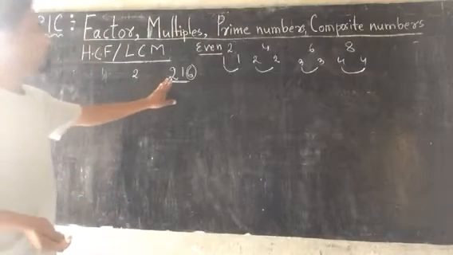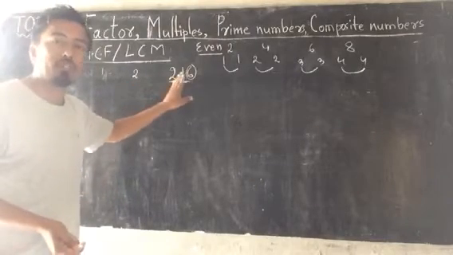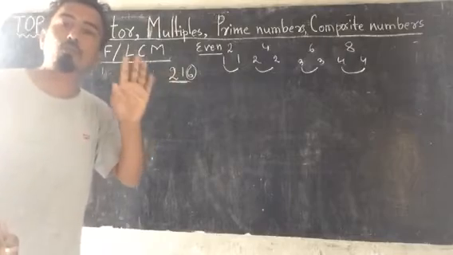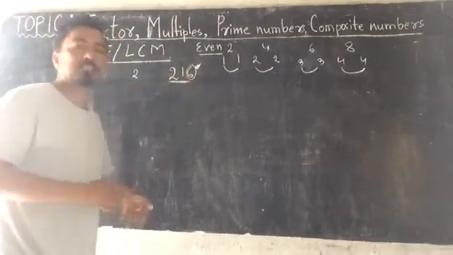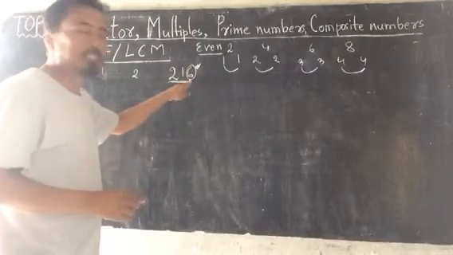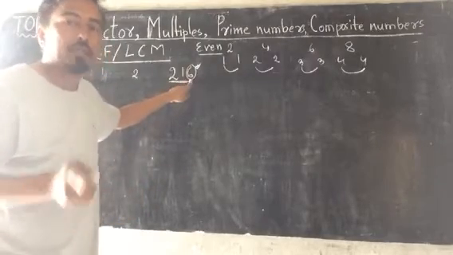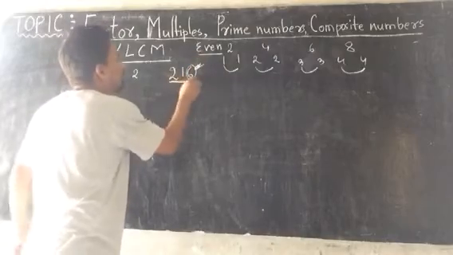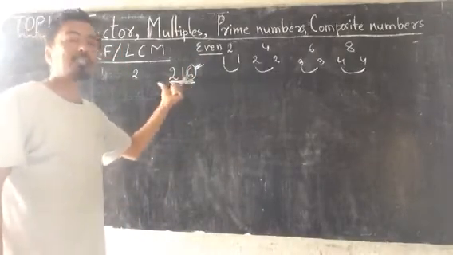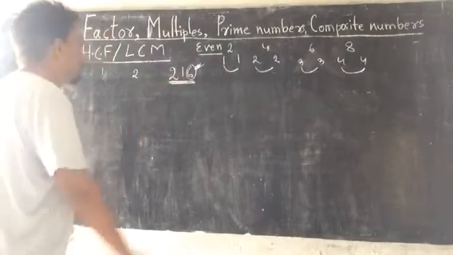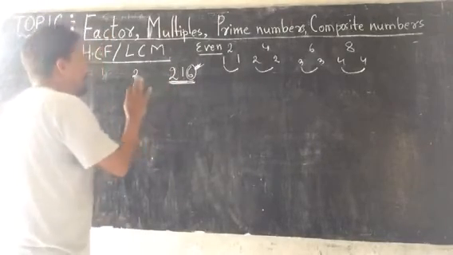So 216, whether 216 is divisible by 2 or not. To understand this, you have to see the unit digit or ones digit. If the ones digit is an even number, then by looking at this you can understand the whole number will be divisible by 2. Very simple. Yes, 216 is divisible by 2. Got my point?